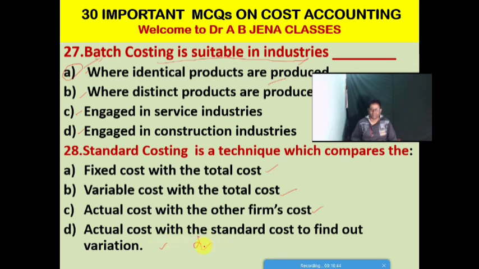So D is the right option for this MCQ. Standard costing compares the actual cost with the standard cost to find out the variation, I mean the gap. So standard costing is a very important technique to be adopted to control the cost. That's why standard costing is very vital to the business organization or firm.